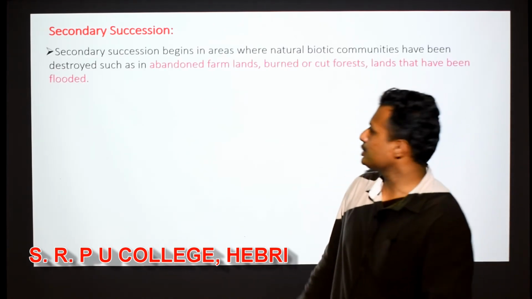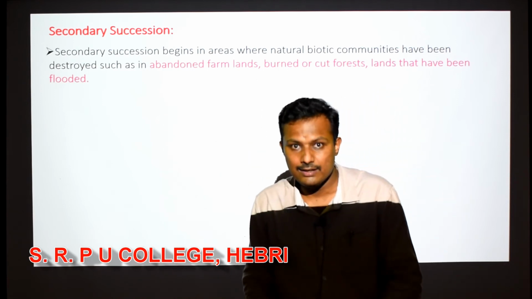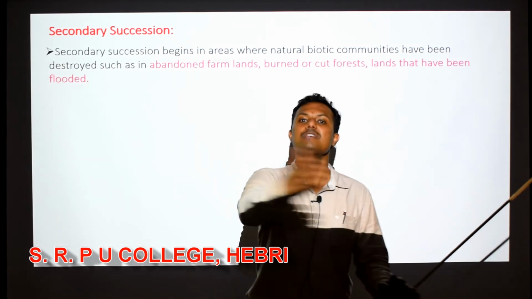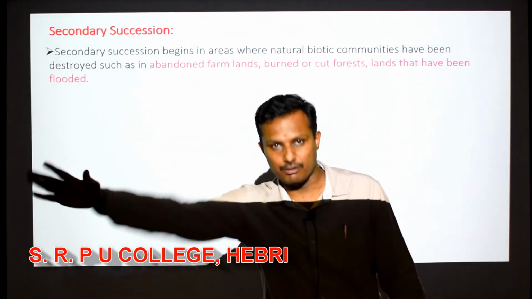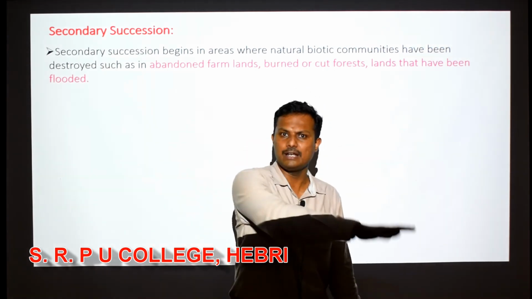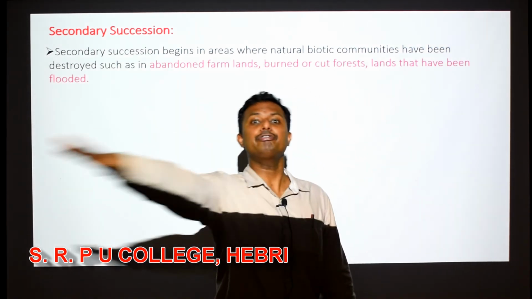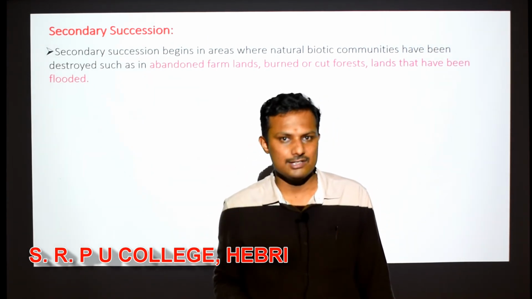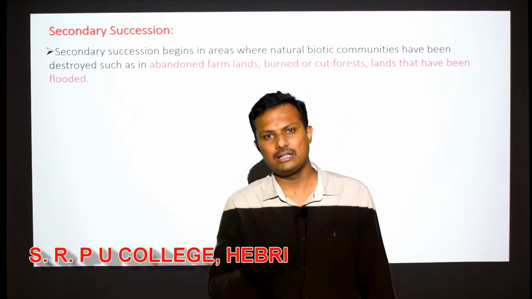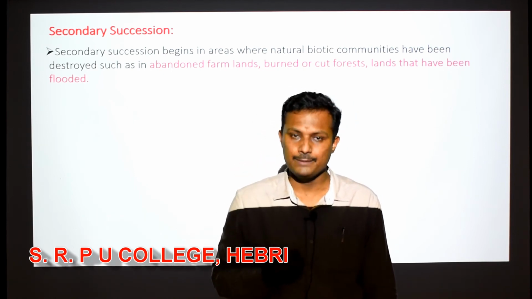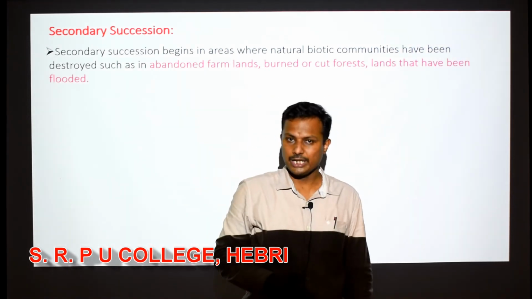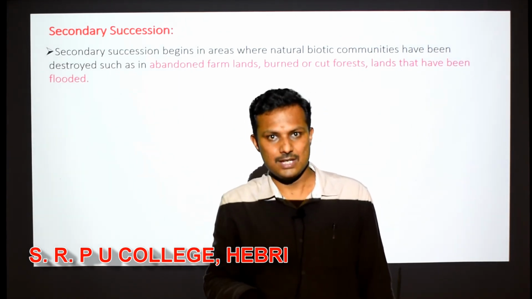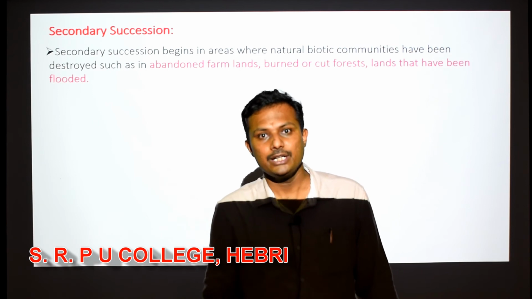See, secondary succession means it begins in an area where life already existed. Earlier life was there, but due to some reason that life has perished. Maybe a forest was there in an area and the whole forest is burnt, because of forest fire, or because of any other reason, maybe the activities of human beings, or maybe naturally, right? Maybe a flooded area, or maybe volcanic eruptions, natural or man-made, right?